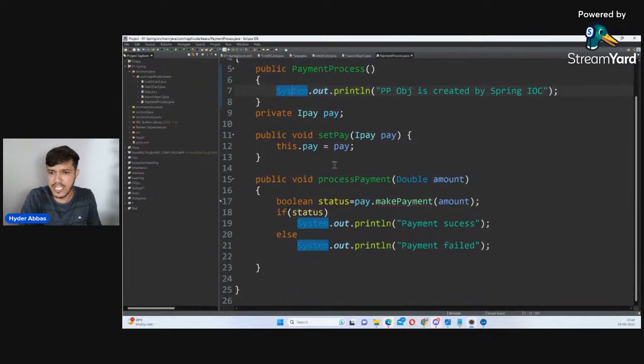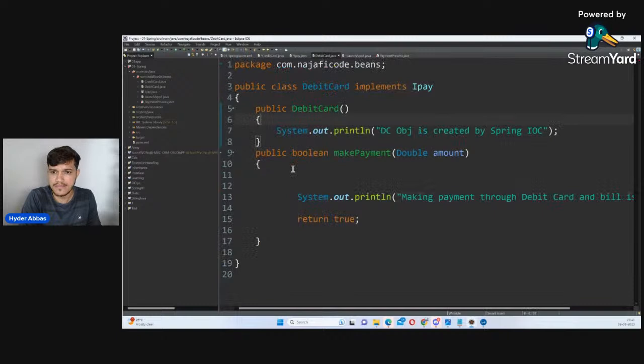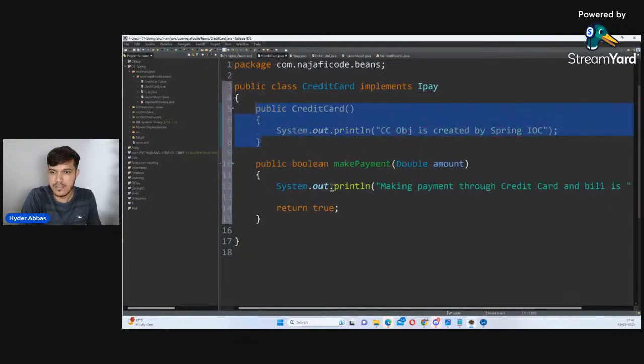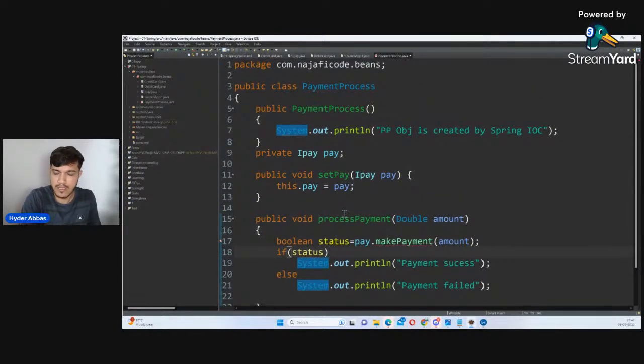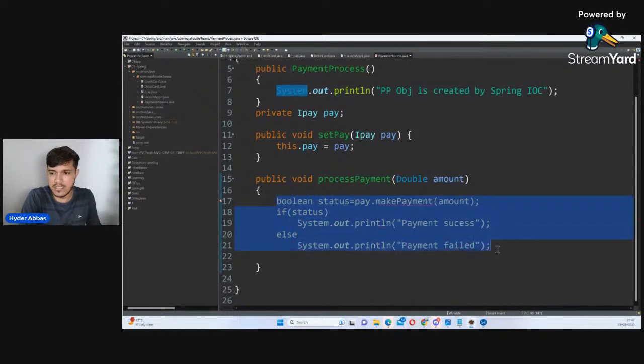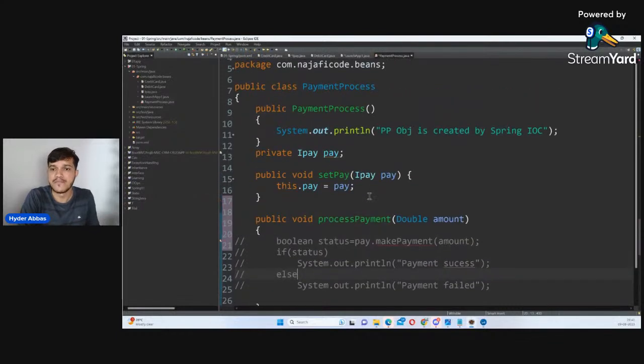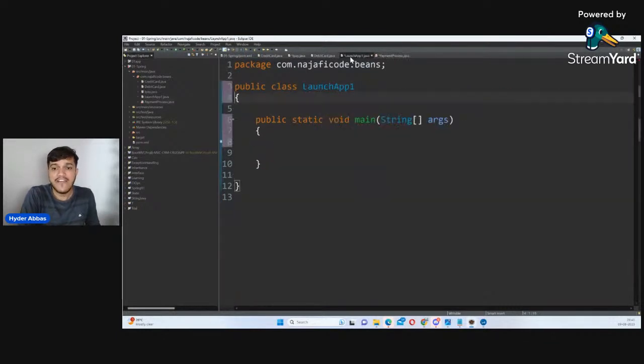That's one side of this. So make payment is getting some error. Is there any error here? No. Is there any error here? No. Then there should not be any error here also, unless you pass something. For the time being, I'll comment this. We will see that later. We'll debug this.